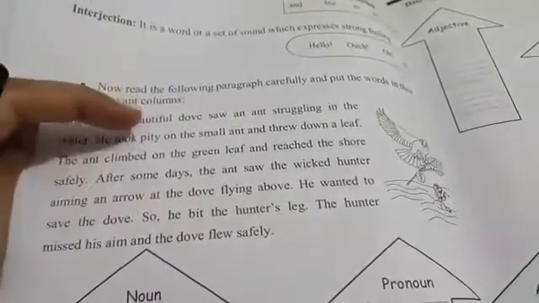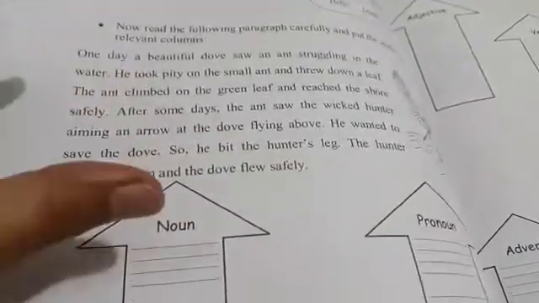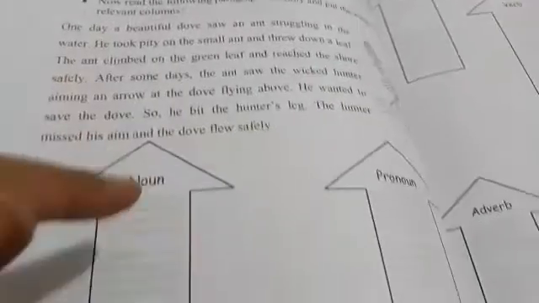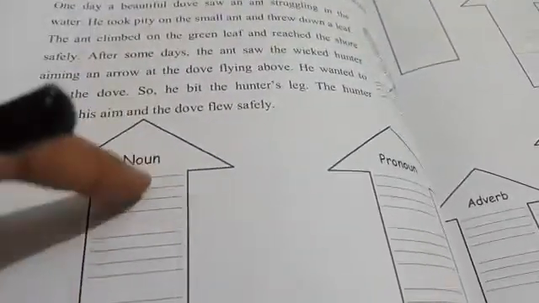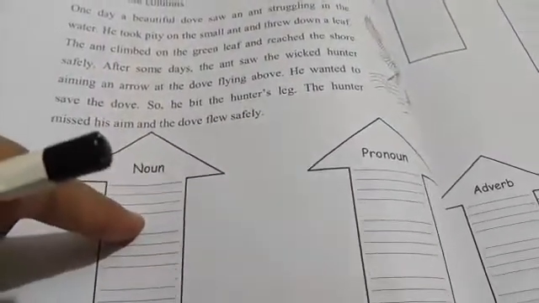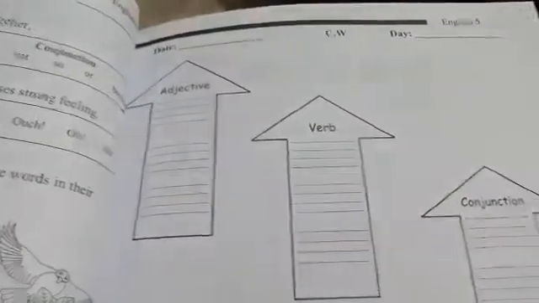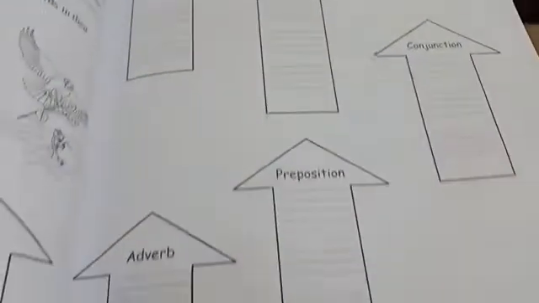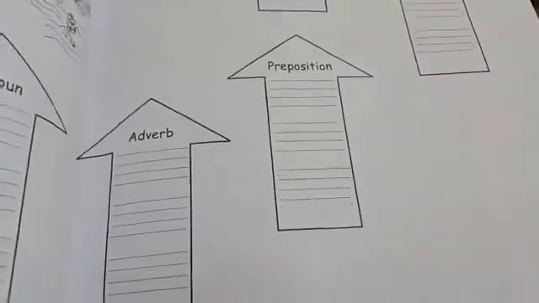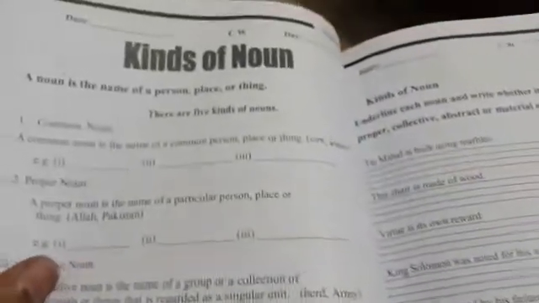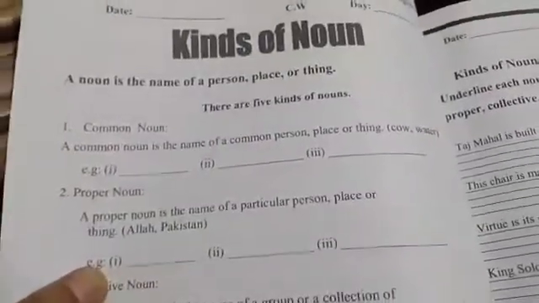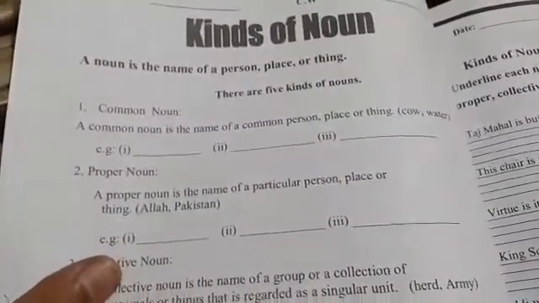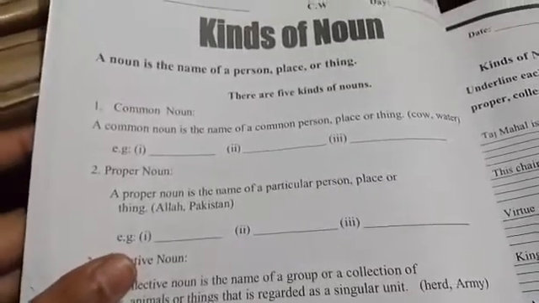Okay, this is the paragraph, and you have to find out all the parts of speech from here, and you have to write these words in the boxes given here with the name of noun, pronoun, adjective, verb, conjunction, preposition, adverb. Okay, so you have to do the practice of this paragraph, and you may do the practice of an unseen paragraph, you can search from the net and do the practice of it on your rough notebook.